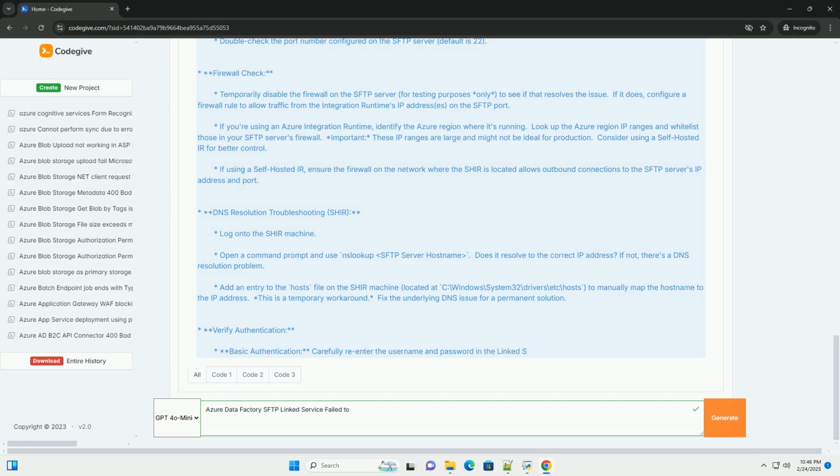Obtain the SFTP server's SSH host key fingerprint. Connect to the SFTP server using an SSH client, for example PuTTY, from a machine other than the Azure machine. The first time you connect, the SSH client will usually display the server's host key fingerprint and ask if you want to trust it. Copy this fingerprint.